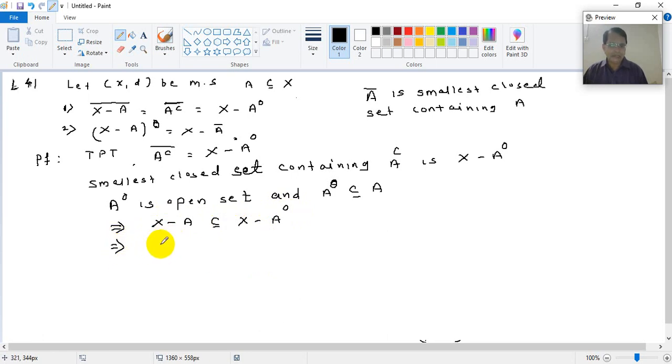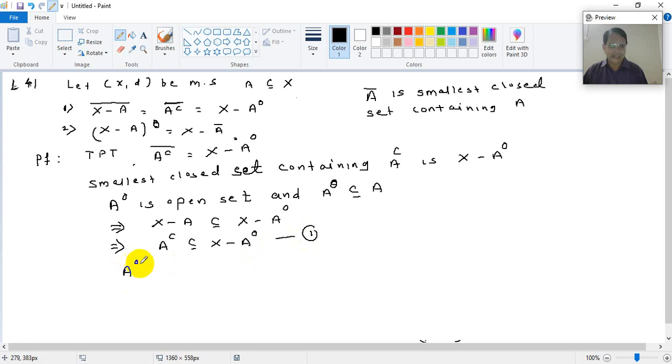It is A complement. So A complement is a subset of X minus A interior. Say this is our result 1: X minus A, or A complement, is a subset of X minus A interior.